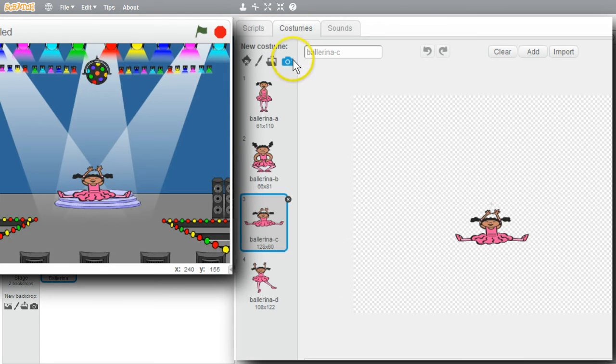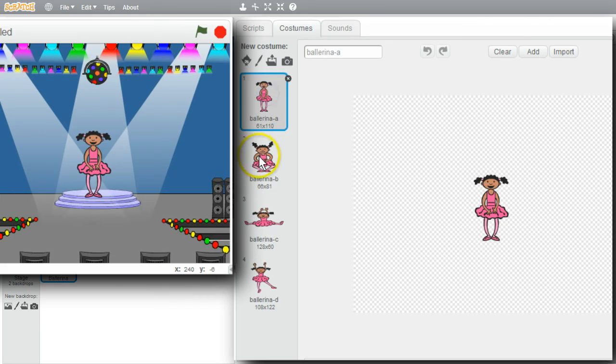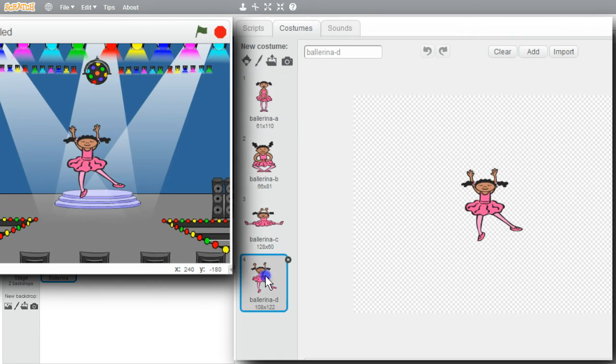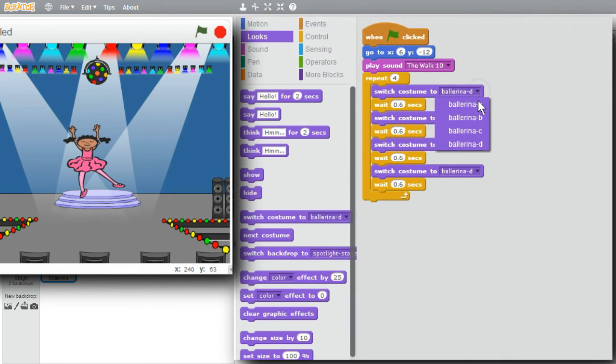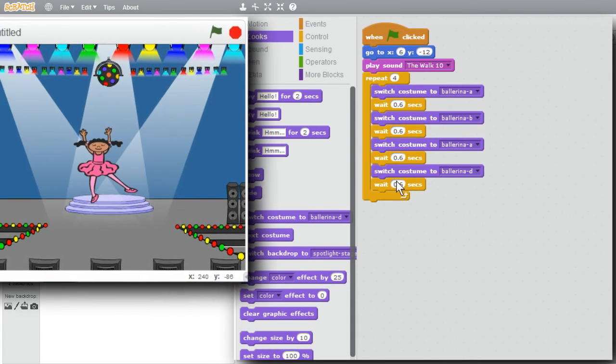Instead of cycling through the costumes A, B, C, D, I'll try A, B, A, D. I'll save C for the end. I'll go back to scripts and change the sequence. A, B, A, D. Now when the program runs, 4 times it'll go through this sequence of costume changes with waits in between. That'll be a total of 16 costume changes.